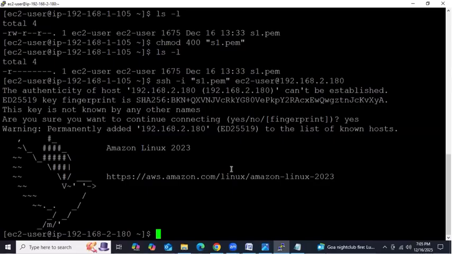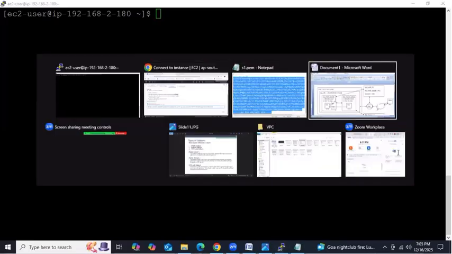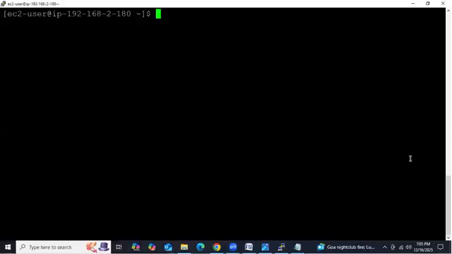Got it, guys? Now we are inside a remote machine within a remote machine. So this is our client. Then we accessed this machine here. Now with the help of this machine, we are accessing this one. How to check the internet? Ping is the command, 8.8.8.8. There is no internet. Means private, na? The private subnet doesn't have an internet connection, right?